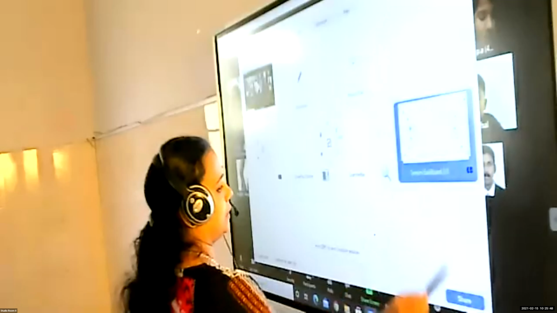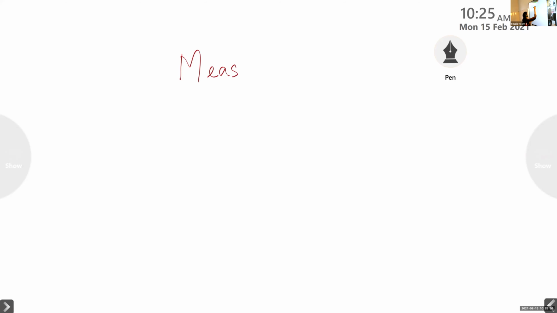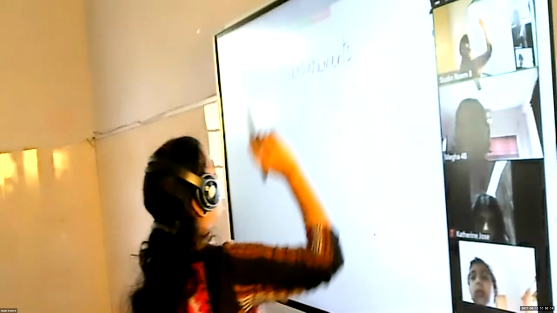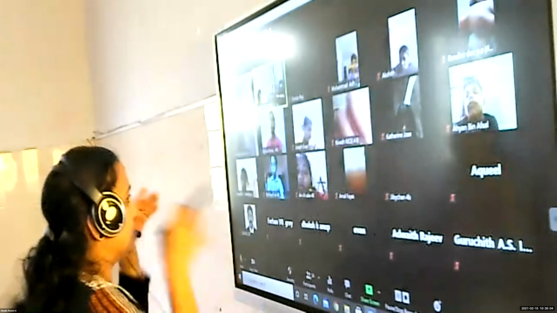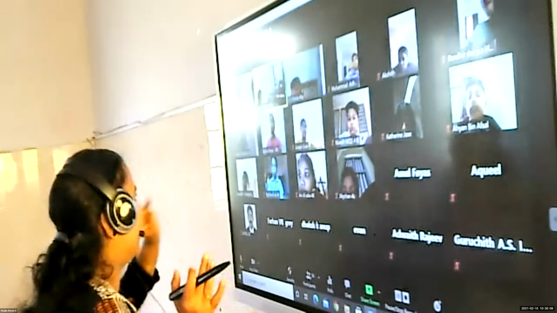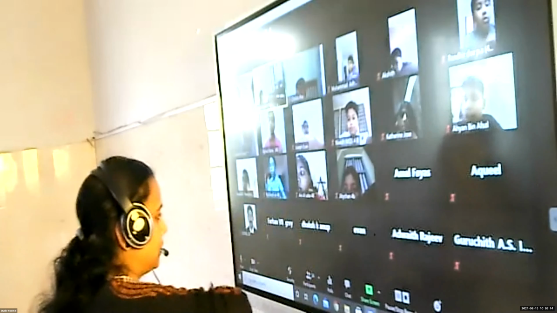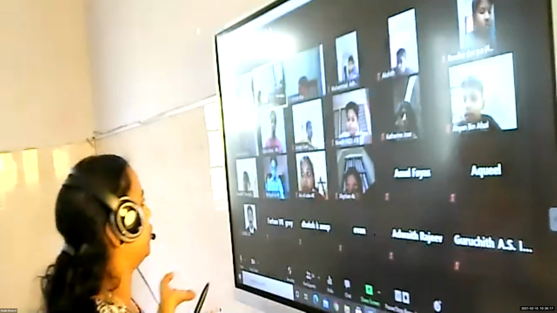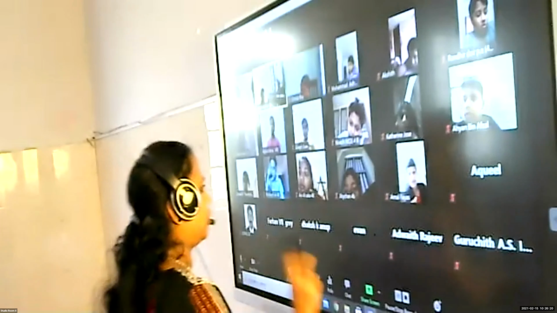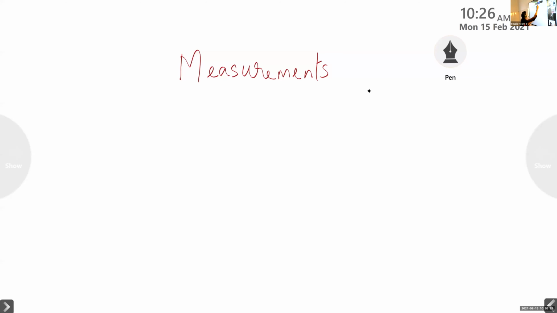So children, listen carefully on the board. Children, we are learning chapter 12, measurements. I want all the children, don't write anything now, just listen carefully. If you listen carefully, this is a very easy measurement. Length, weight and capacity. So what are the units? How you can convert from a larger unit to a smaller unit and from a smaller unit to a larger unit. Listen carefully, don't write anything now. Mute your audio.